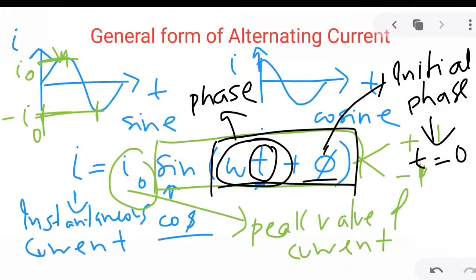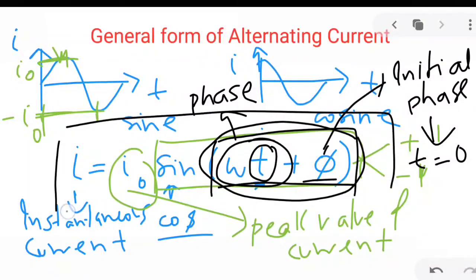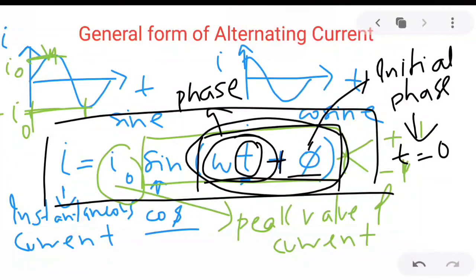So this entire term is the phase and phi is called the initial phase. This is the general form of alternating current, I equal to I naught sine (omega t plus phi). We are aware of this form because we have learned this kind of equation in simple harmonic motion and waves. So this is how mathematically we represent alternating current.